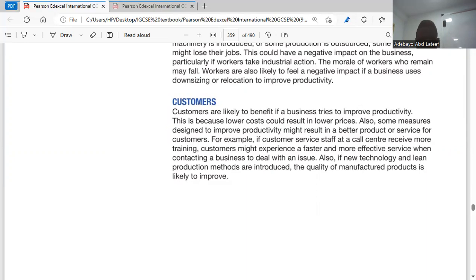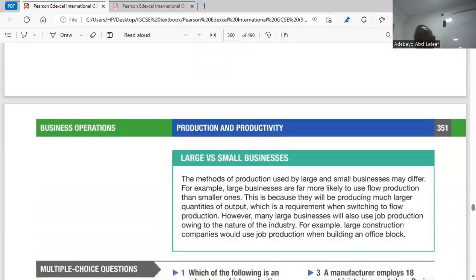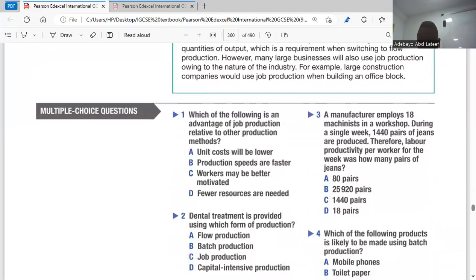Also, if new technology and lean production methods are introduced, the quality of manufactured products is likely to improve. So if they are using lean production, quality will improve. And customers, what do they want? The interest of customers for business is what? Affordable prices and quality products. So customers have a better chance of enjoying, getting satisfied with improvement in productivity for businesses. I think it's clear. So we'll go to the questions.